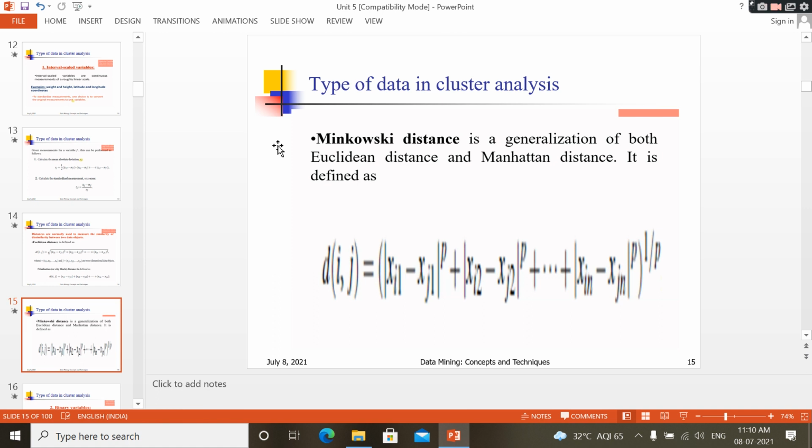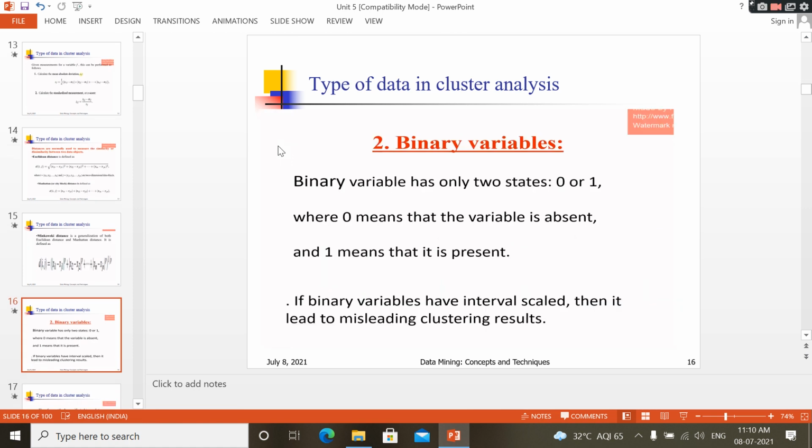Okay, these distances will give all types of distance values. Then you can find the similarity values, I can say. Then you can form good clusters.